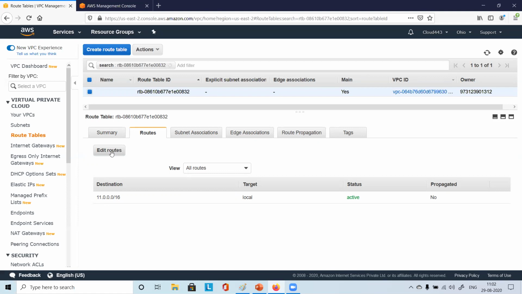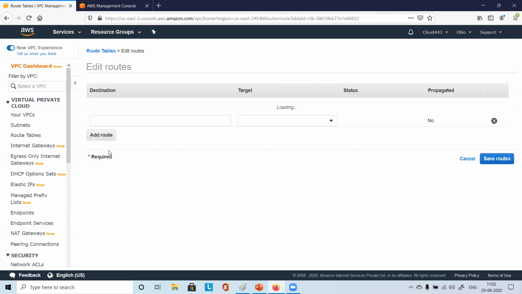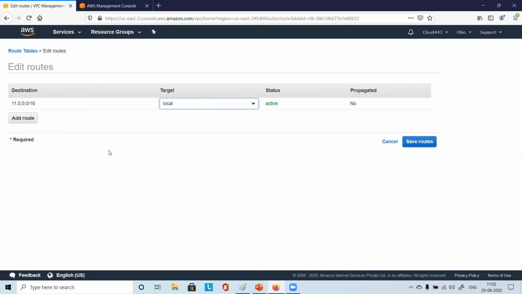Yes, Sandesh. Perfect. Just click on that. So you have one for your own subnet, for the entire VPC 11.0.0.0/16. Just click on add route.